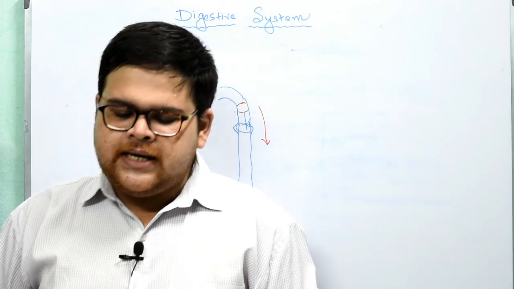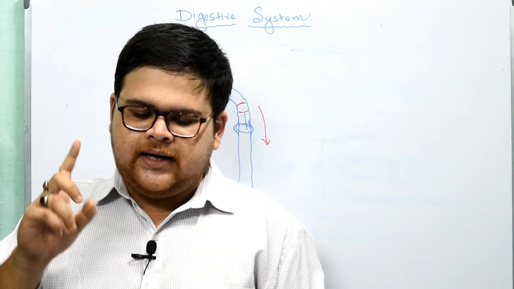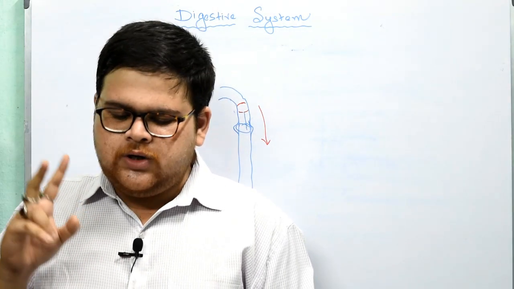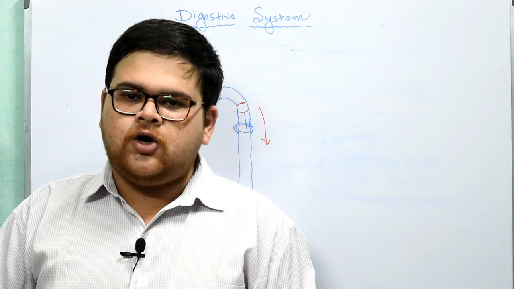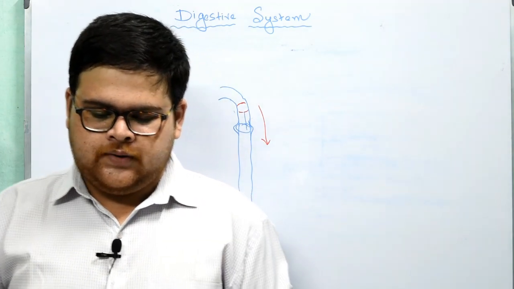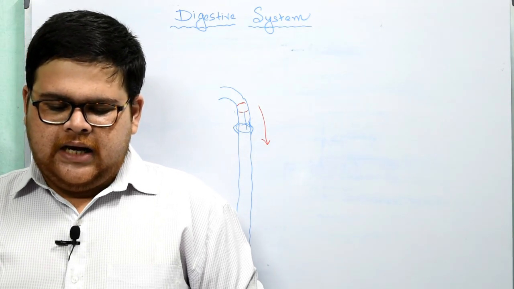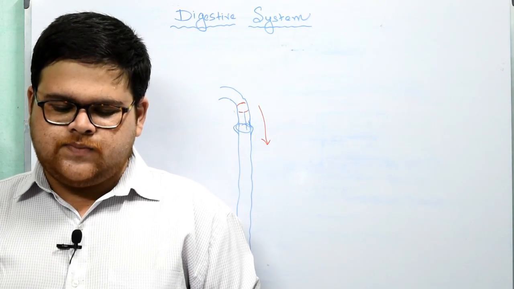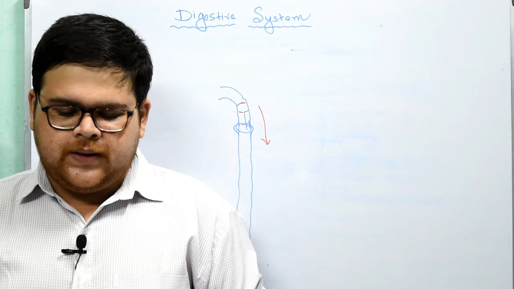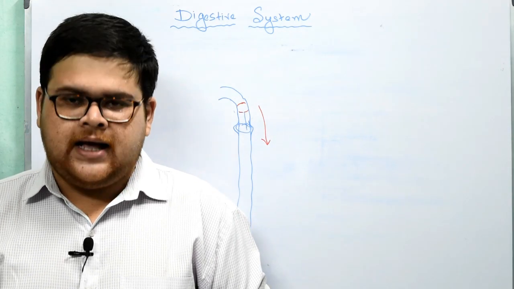The very first point is, it kills any germs which may enter along with the food. Number 2, it activates pepsin to act on the proteins. Pepsin digests proteins only about 20% into peptides. In fact, pepsin is first secreted as pepsinogen, which is then changed to pepsin by the hydrochloric acid.